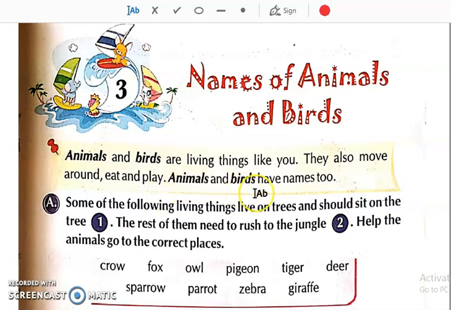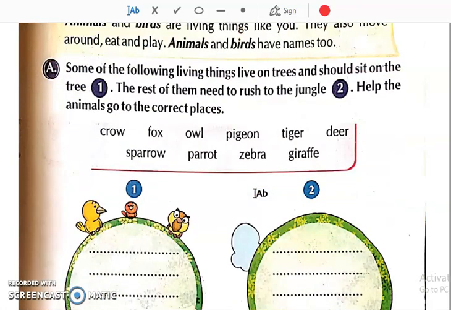Now, animals and birds have different names. See, like lion, tiger, elephant, they are animals. And crow, owl, parrot, they are birds. सब animals और birds के names एक जैसे हैं? No, सबके names अलग अलग होते हैं. Okay, we have studied that there are so many animals, so many birds, and they have different names.